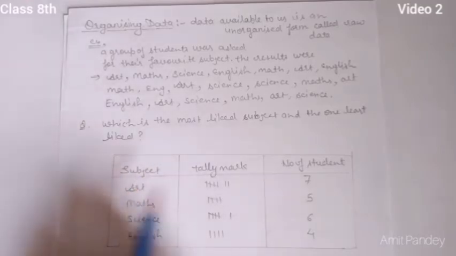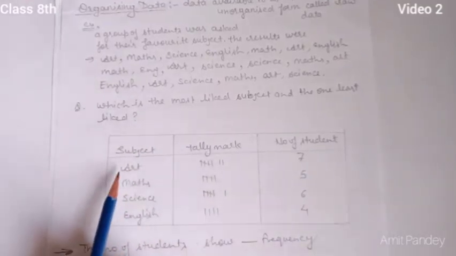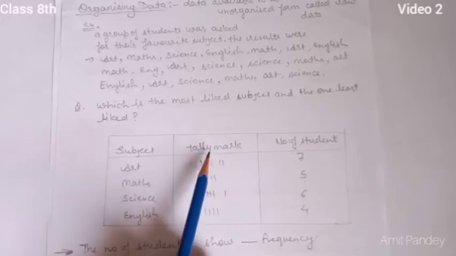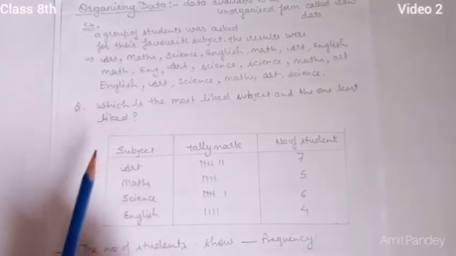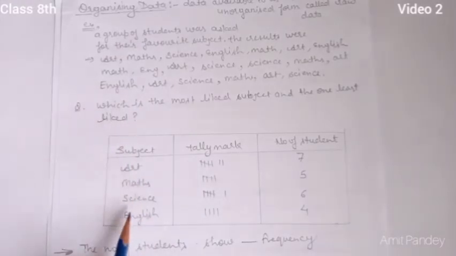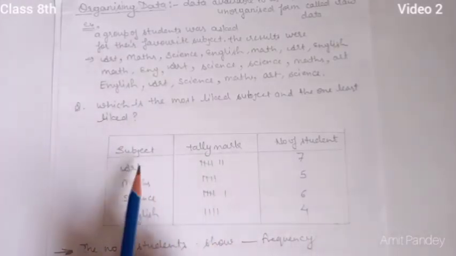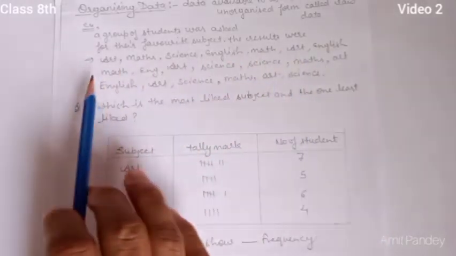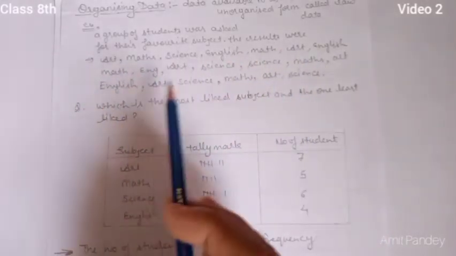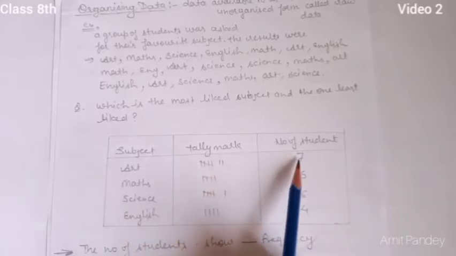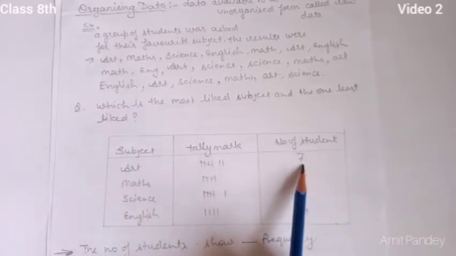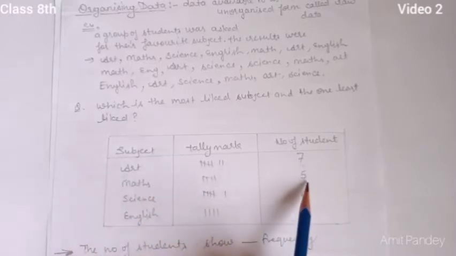So now we'll first write the subject, then tally marks, then the number of students. The subjects replied by the students here are art, maths, science and English. Count how many students said that art is their best subject. They like it the most: 7 students said so. Tally marks, as you know, are 1 2 3 4, then the 5th is oblique, then 6 7. So the number of students who like art is 7. Then maths 5, science 6, English 4.